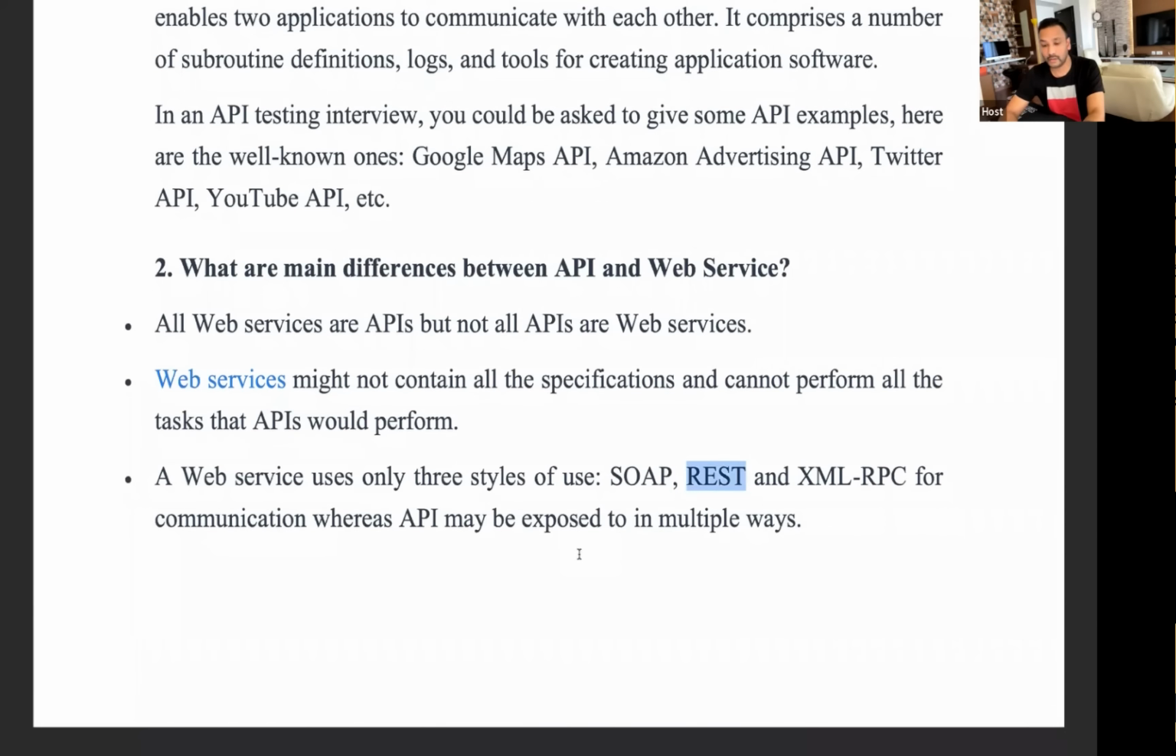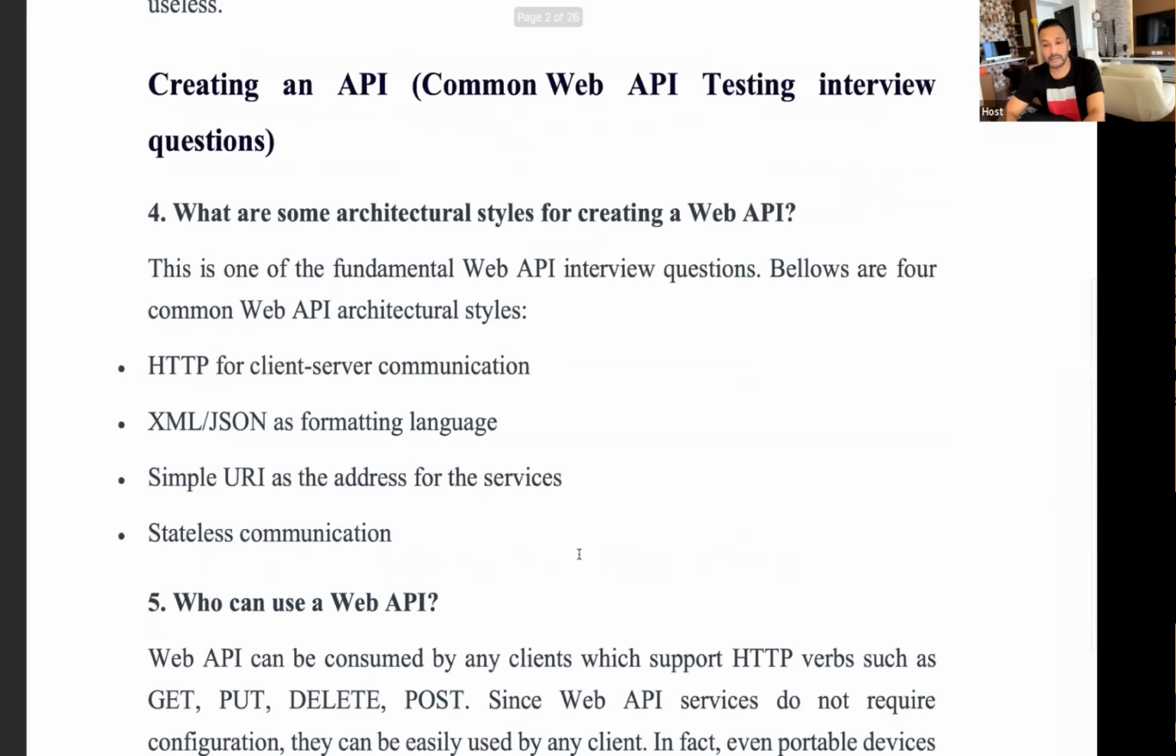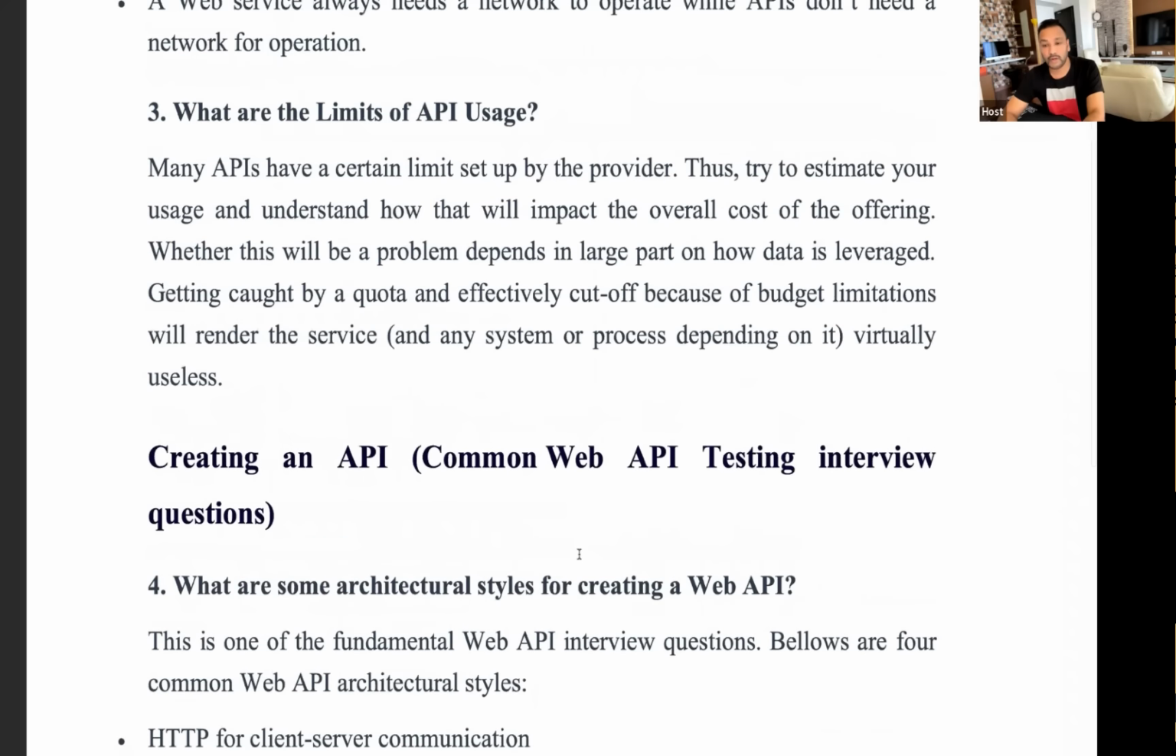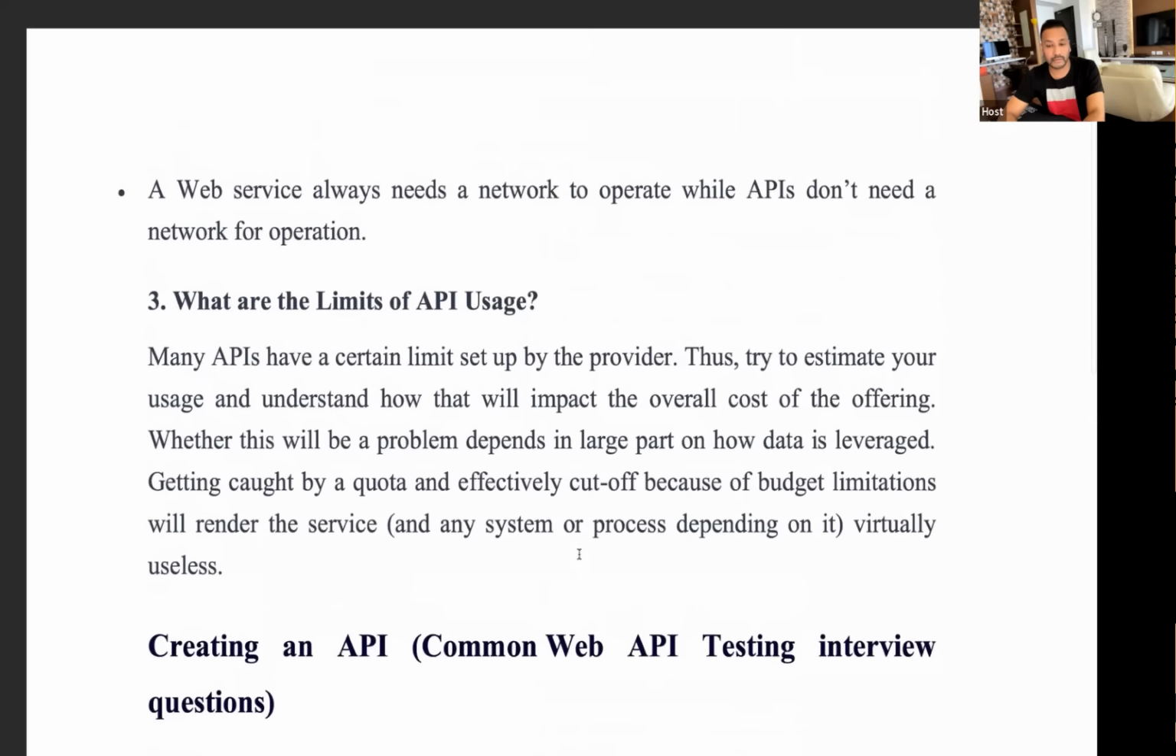Okay, let's go to the next question. The next question is: what are the limits of API usage? This is again a very important thing, because there are multiple APIs available, let's say Google APIs or Twitter APIs, or any XYZ APIs, which give you weather information, forecast information, data about the FIFA World Cup, the scorecard and everything.